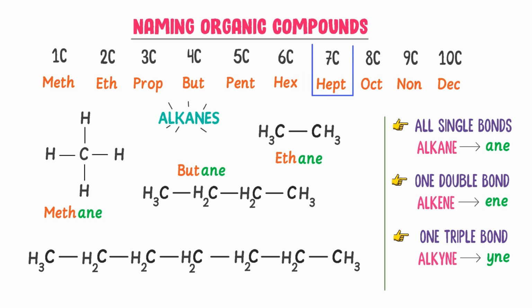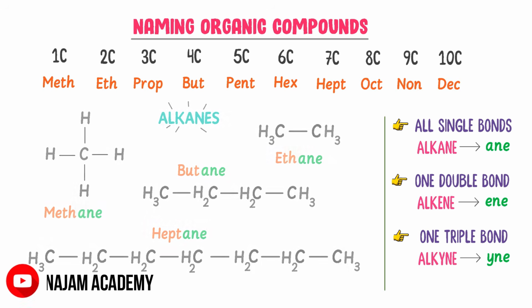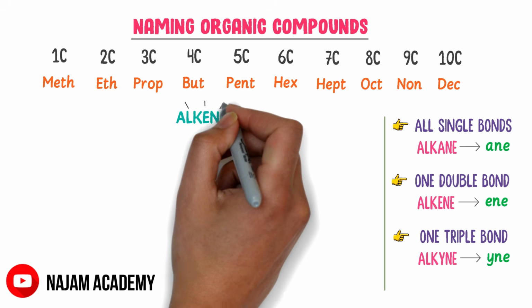There are 7 carbon atoms present in it, I write hept. They all form single bonds, I write ane. So I get heptane. Thus in this way, we can easily name any alkane by knowing the total number of carbons, and all bonds must be single. Now we are going to learn naming alkenes.